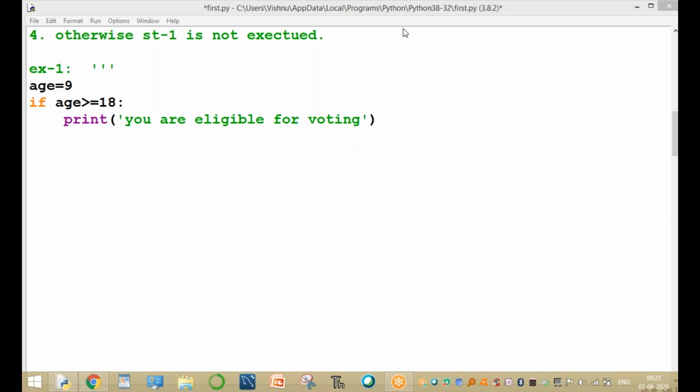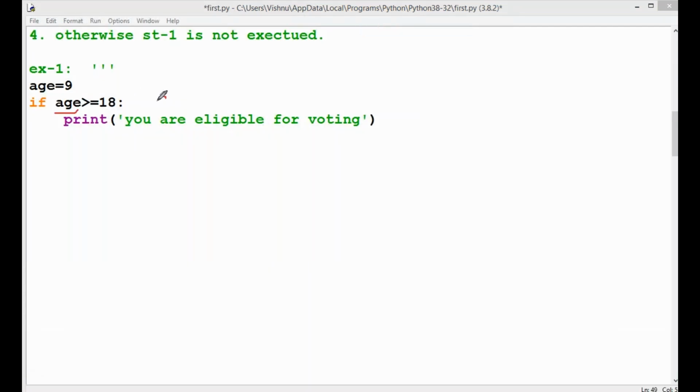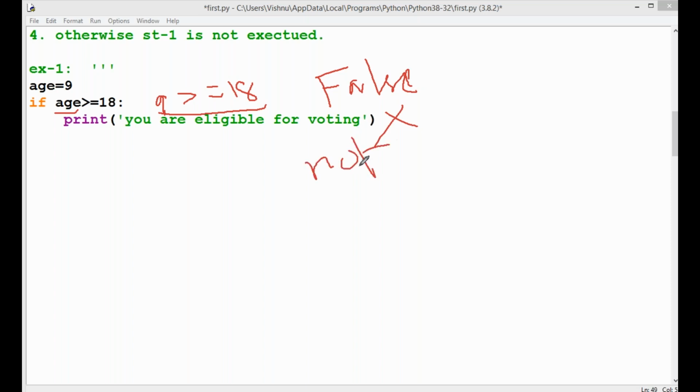Assume the age value is 9. Is 9 greater than or equal to 18? This condition returns false. Then automatically this statement is not executed. This is called an if statement.